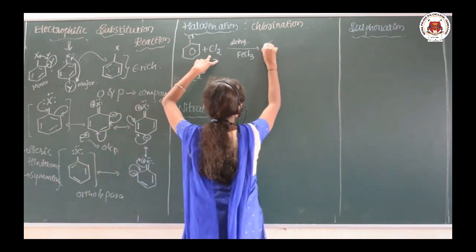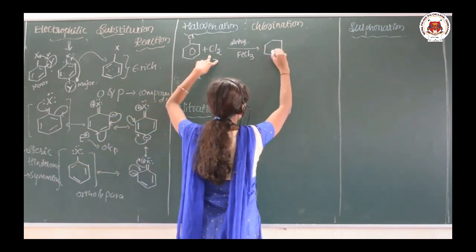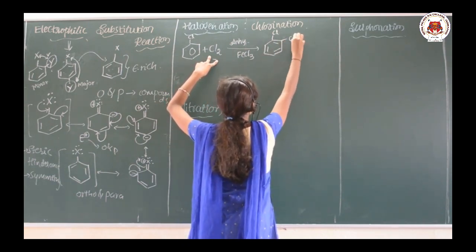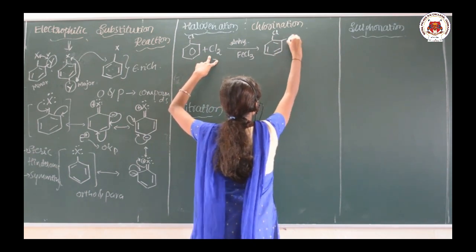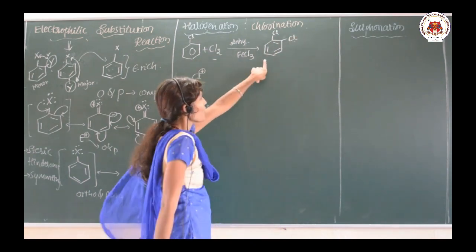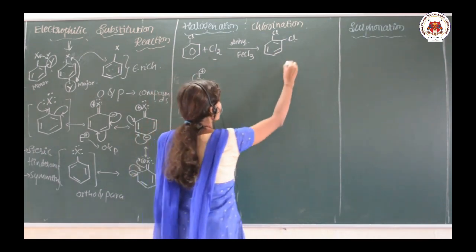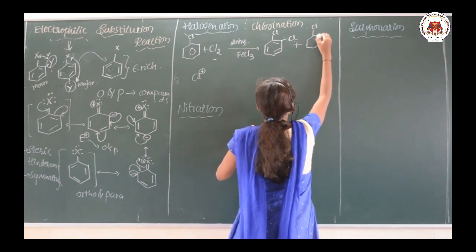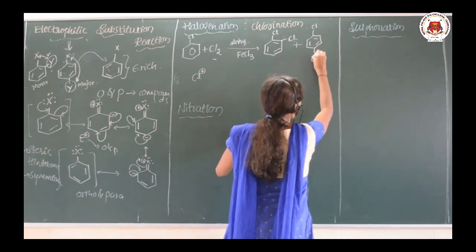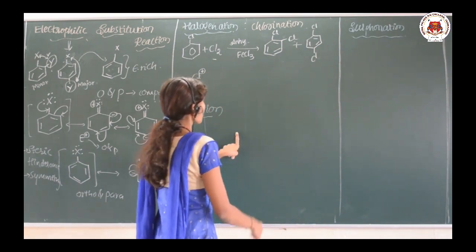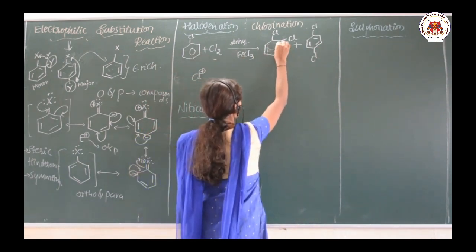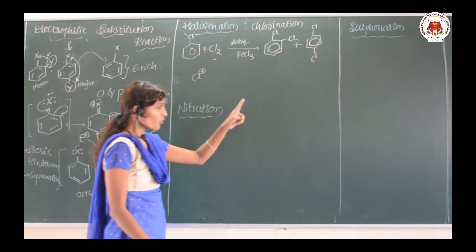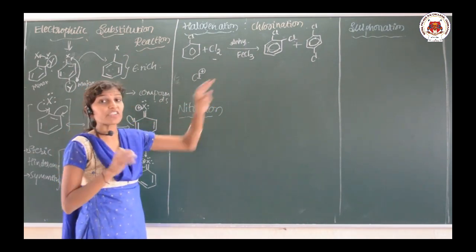So directly we are writing here the product, and we want to substitute the chlorine. So one will be the ortho product, 1,2 dichlorobenzene, plus the para product. Or else I can make it like this only, you can take like this. Okay. So you need to know which is the electrophile.